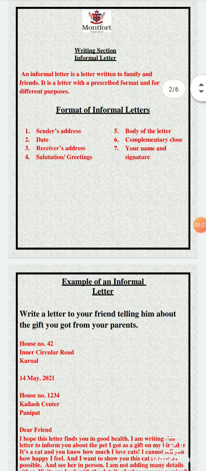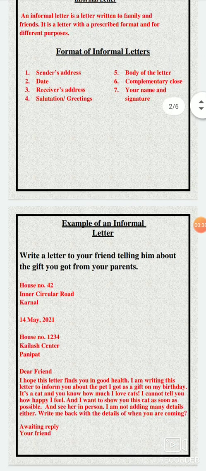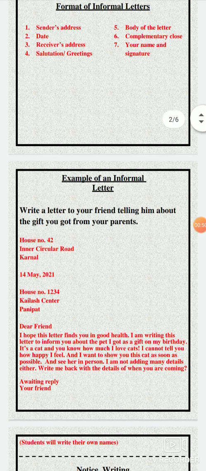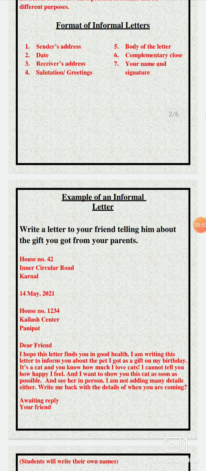So what's the format of informal letters? The first one is the sender's address, then we write the date, then the receiver's address. Let's take an example and apply these points on the letter. We have to write a letter to a friend telling him about the gift you got from your parents. So first is the sender's address. The first address which we will write will be that of the sender.